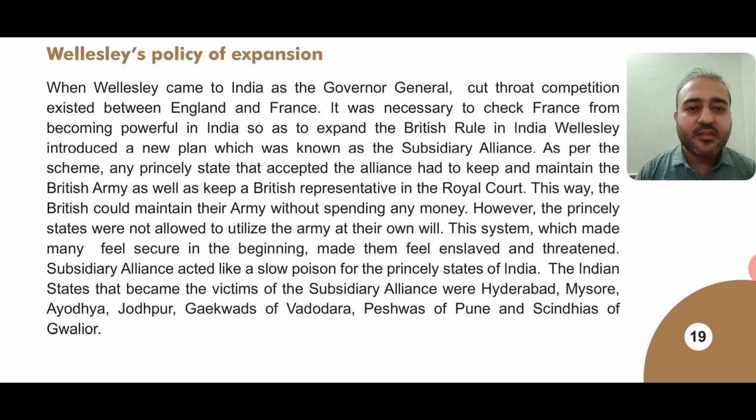The Indian states that became the victims of subsidiary alliance were Hyderabad, Mysore, Ayodhya, Jodhpur, Gaikwads of Vadodara, Peshwas of Pune, and Scindias of Gwalior. So these are the names of the places, right? The kingdoms which took the help of the Britishers under the subsidiary alliance.